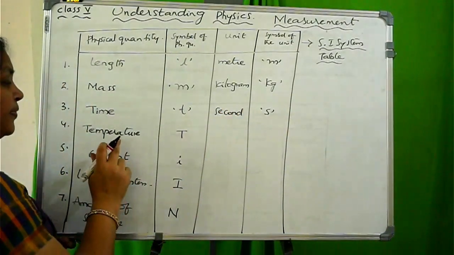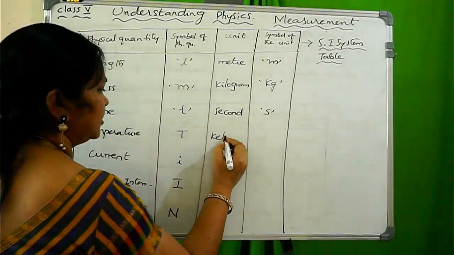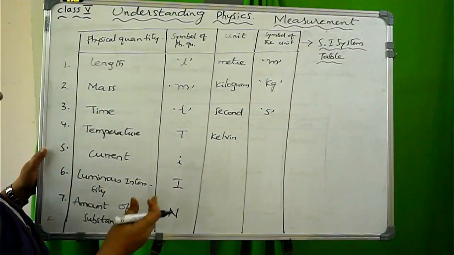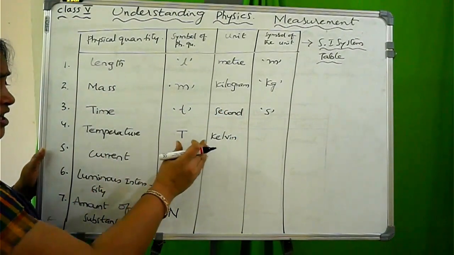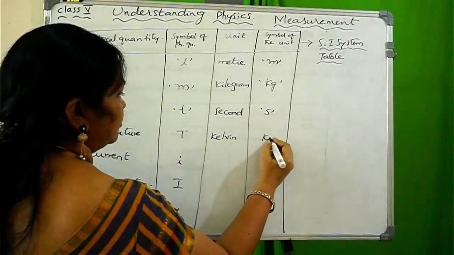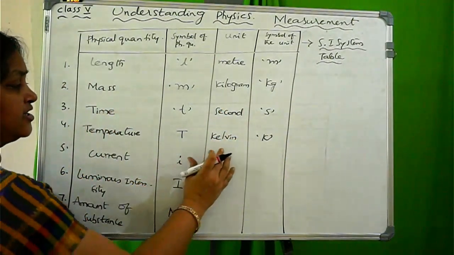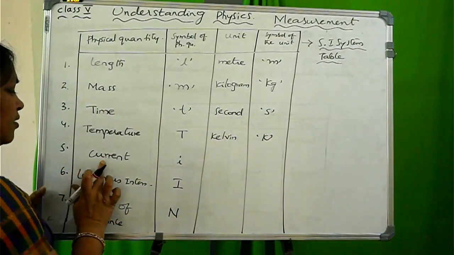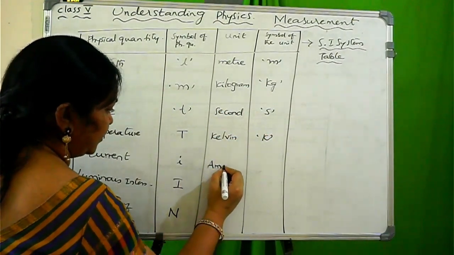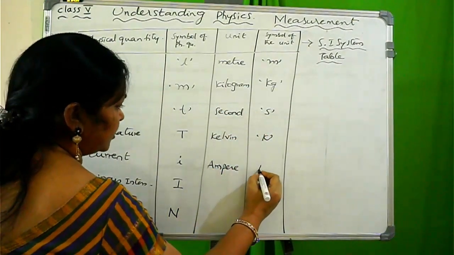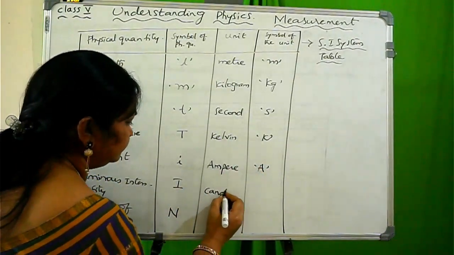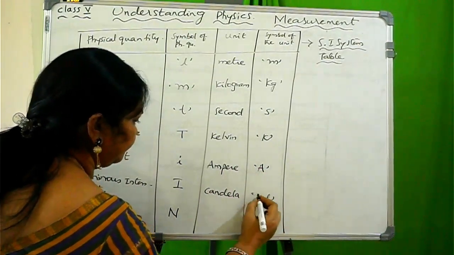Temperature: Kelvin. It is a scientist's name. Whenever we want to give respect to a scientist, we name the SI unit after that scientist. That's why I have written Kelvin. So K, capital letter only, if you want to write the symbol. Now current: Ampere, also a scientist's name, so capital A. Luminous intensity: candela, symbol cd.